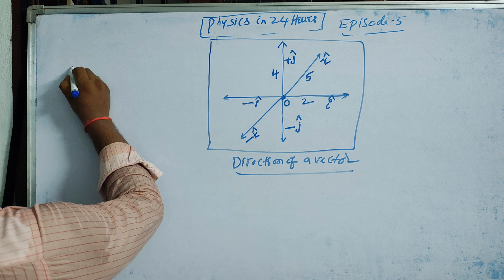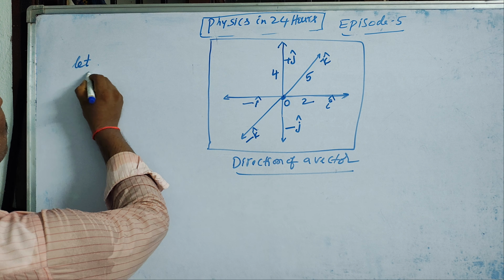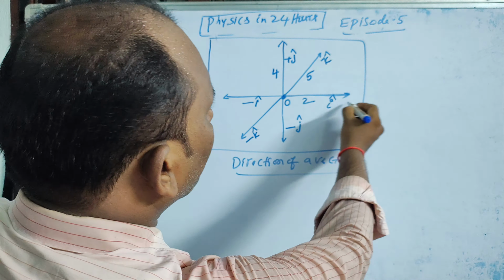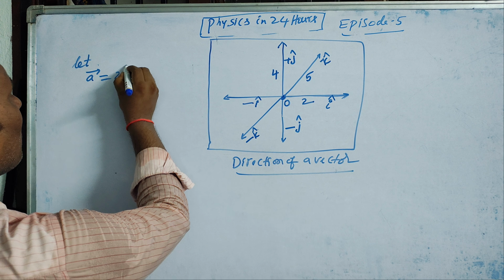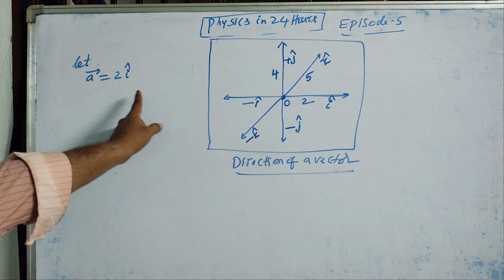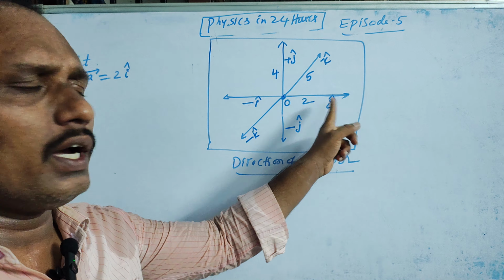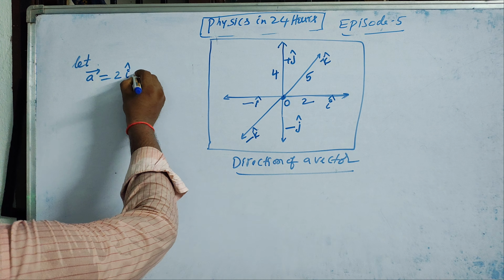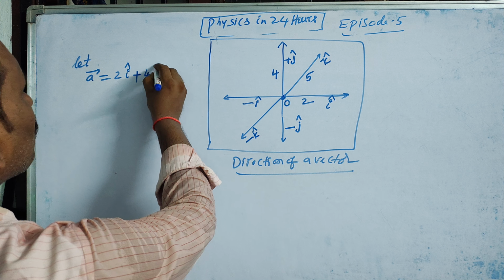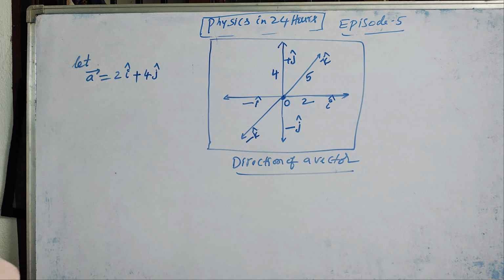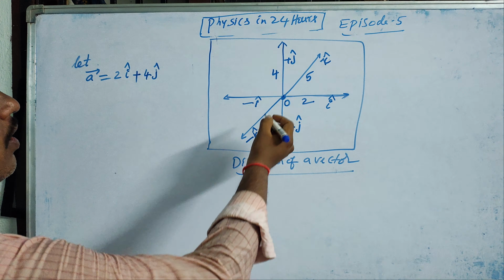So a bar is equal to, along the x-axis, how much can I move? 2 units I am moving along x-axis positive. That is why I put plus 2 I cap. Next, j, how many units I moved? 4 units I moved. That is why I put 4j cap.